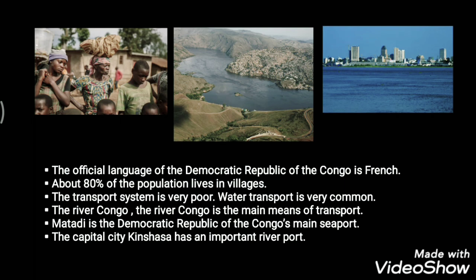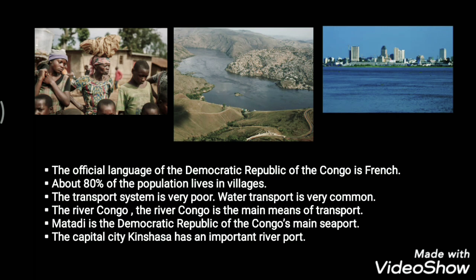When they are staying in villages, the transport system available is very poor. We have road transport, water transport, air transport, land transport, isn't it? It is very flexible in our areas, but there water transport is very common.